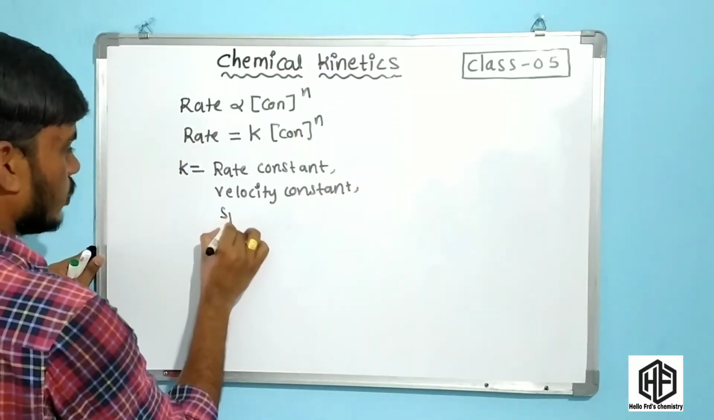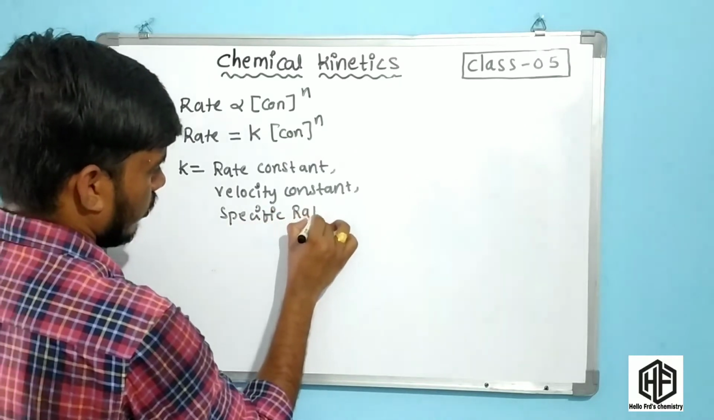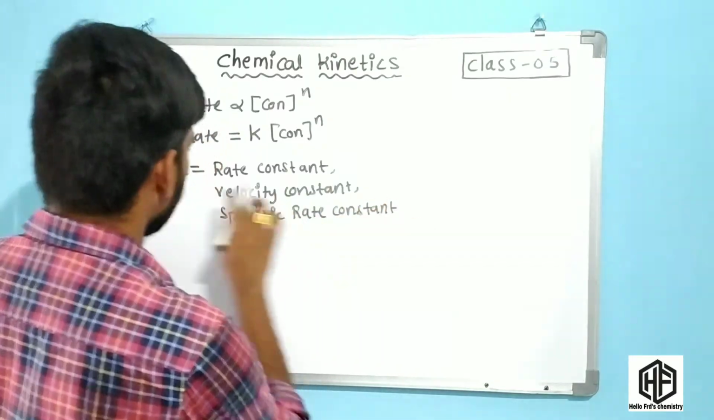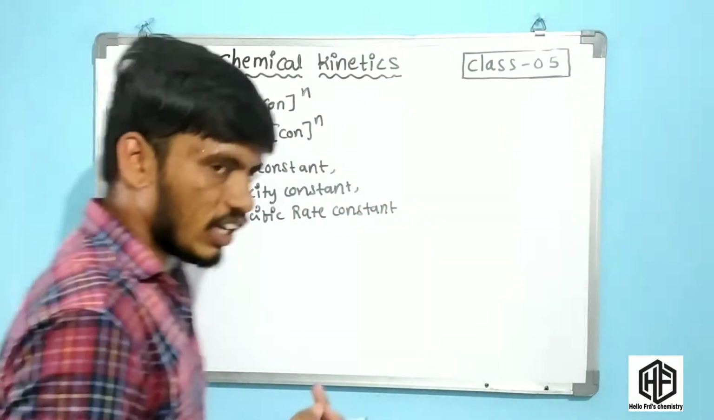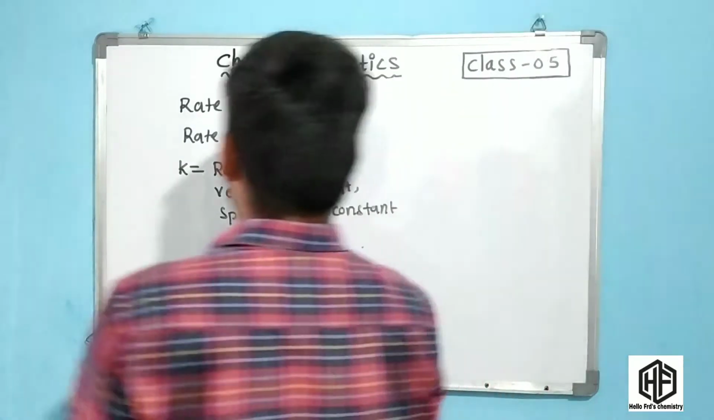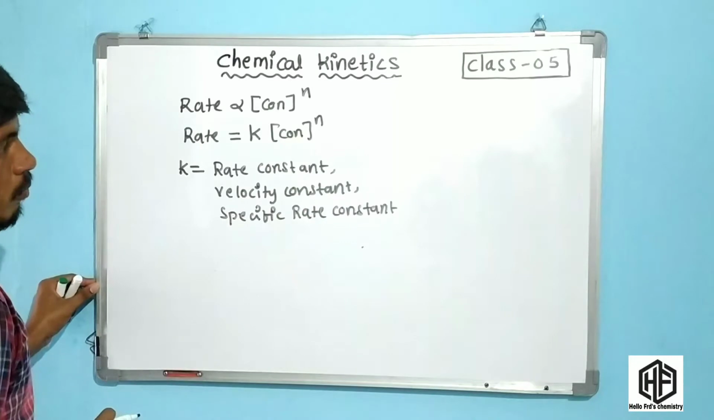and this is also called the specific rate constant. Specific rate constant, friends. What is k? k is the rate constant or velocity constant or specific rate constant. Now the rate is equal to k into concentration power n.